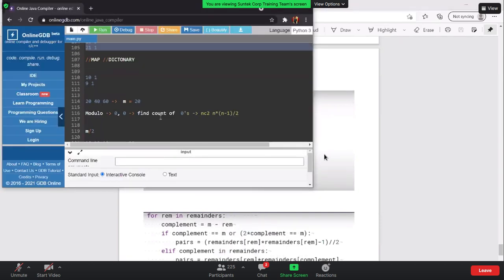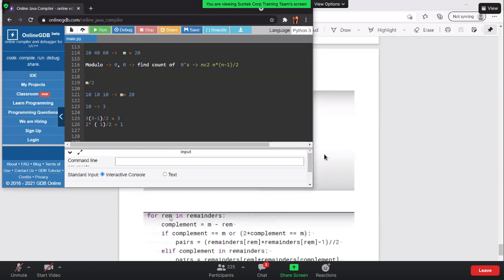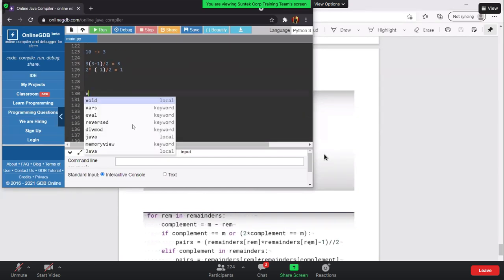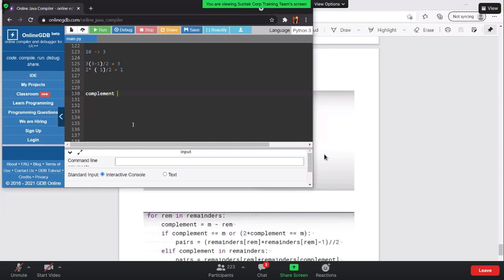So basically REM is the keys that you're going to put for those. It's not the values at all. If you see the complement that we have returned, the complement is equal to m minus REM. If we have m minus REM, what is the value of m we got so far? Let's say m was 30 and the initial REM was 10, the remainder was 10. So my complement will become 20.